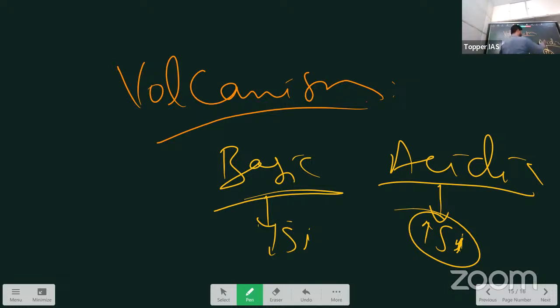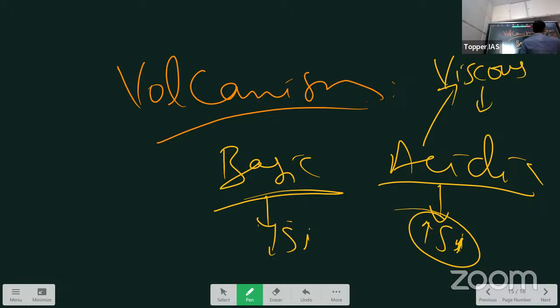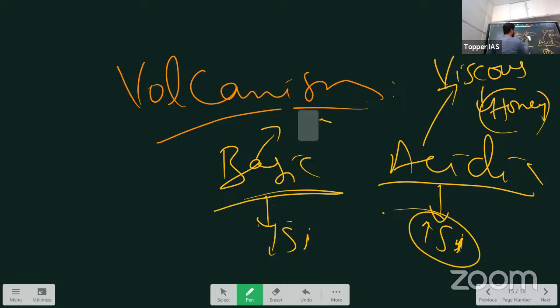Acidic lava is highly viscous, viscous like honey. You can take honey for your imagination. It does not flow like water. It flows at a very slow rate. And basic lava is like water, basically less viscous, more liquid. So have this imagination always. It flows very easily. If you drop it somewhere, it will spread very easily in all the regions.